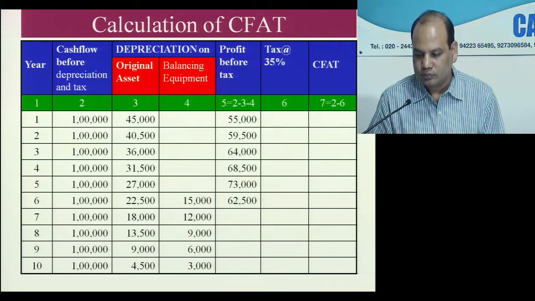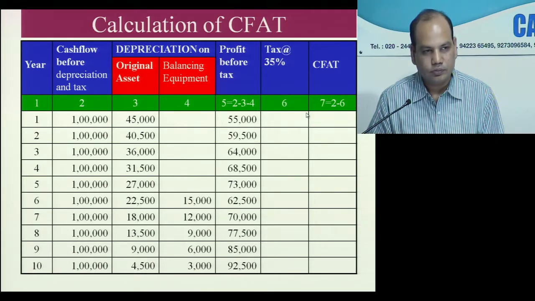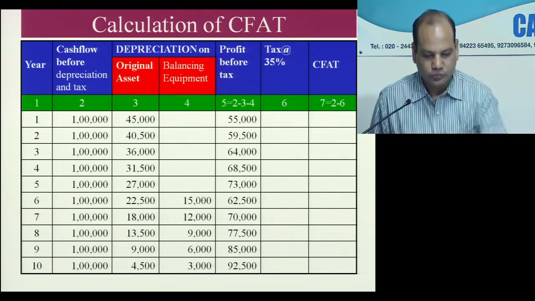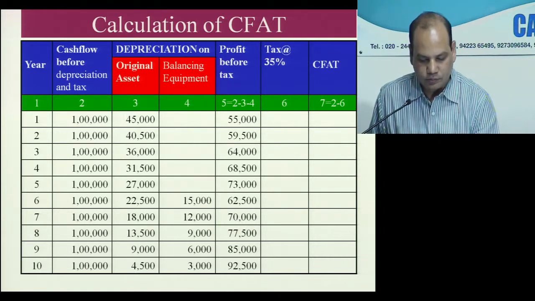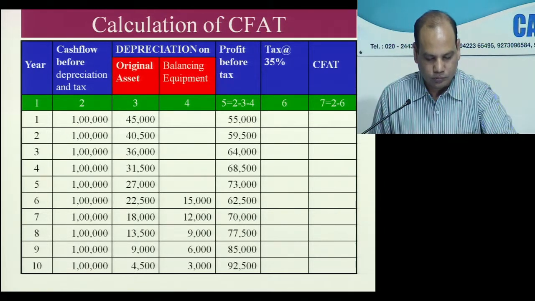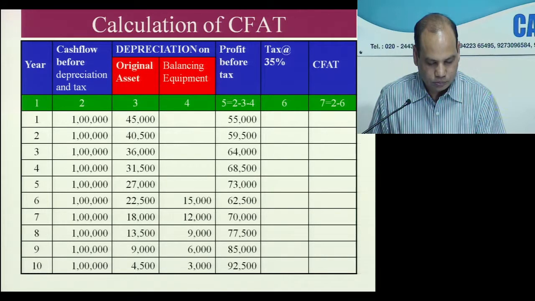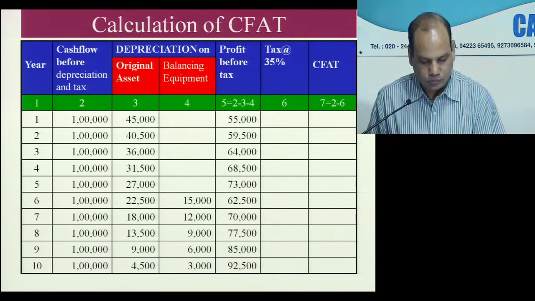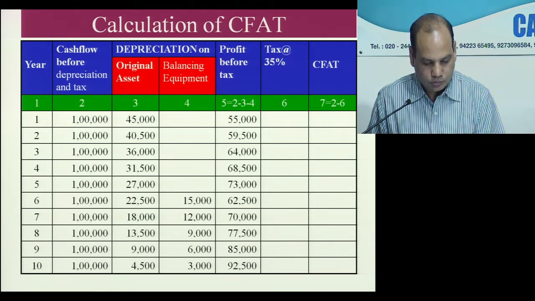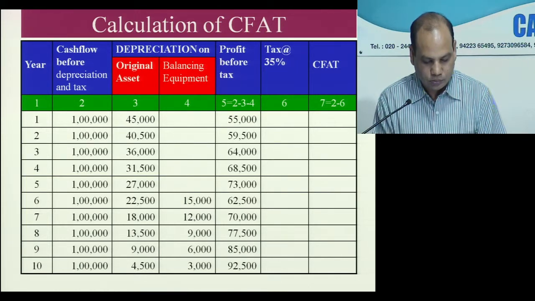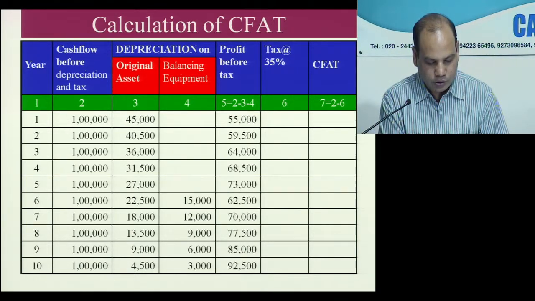62,500, 70,000, 77,500, 85,000, 92,500. Now calculate the tax on this.